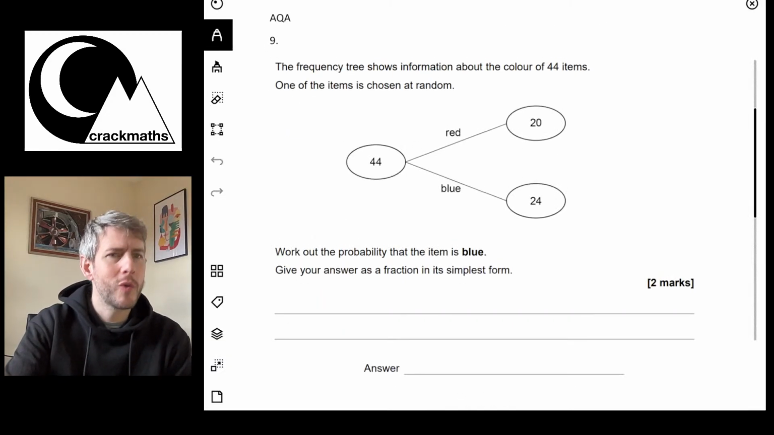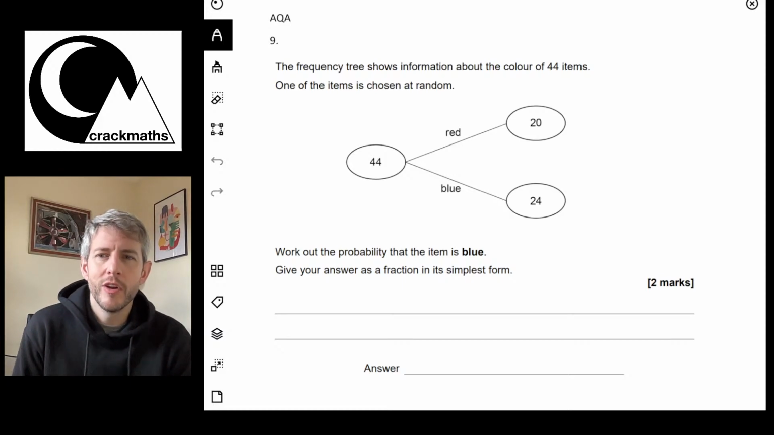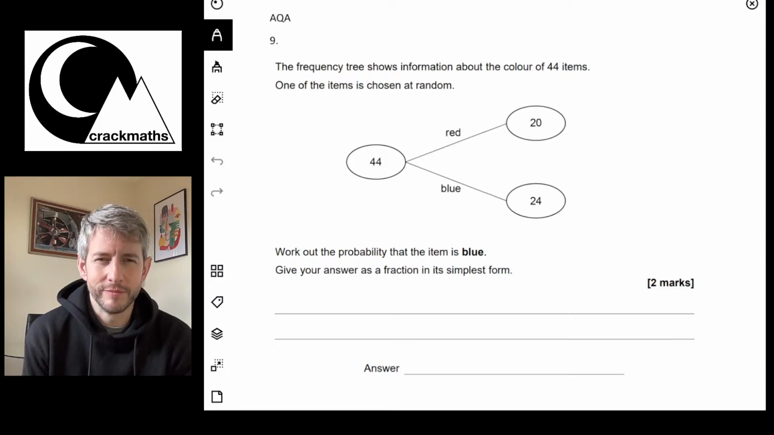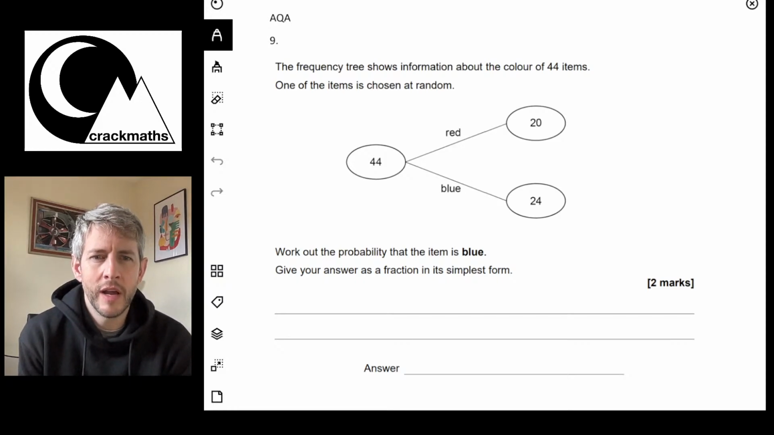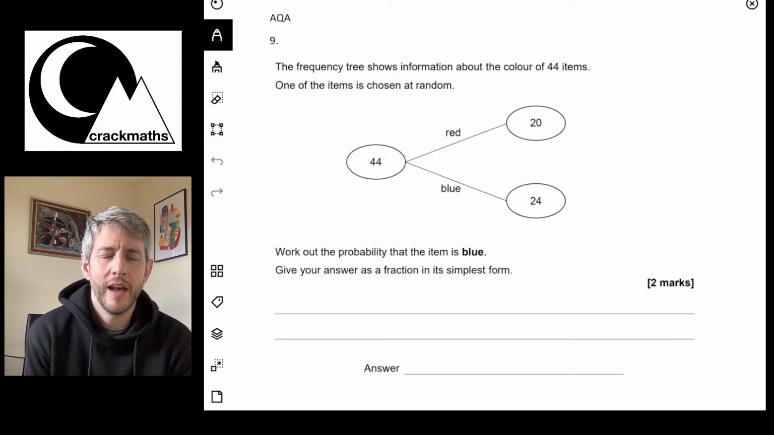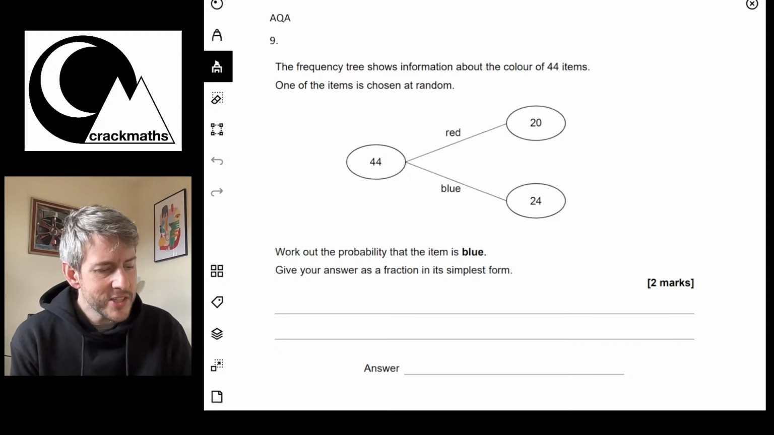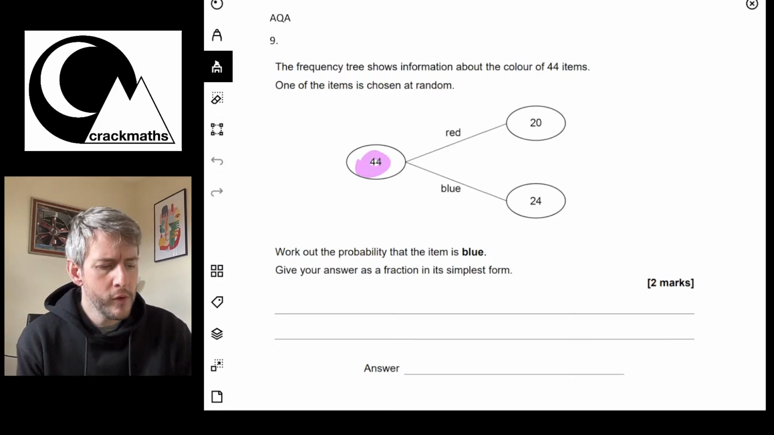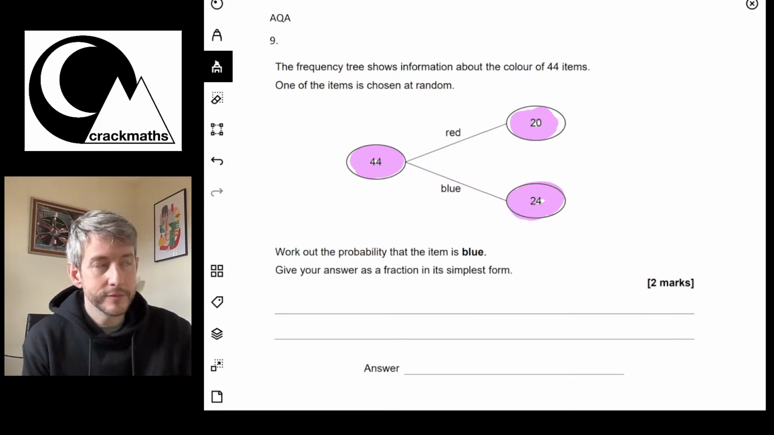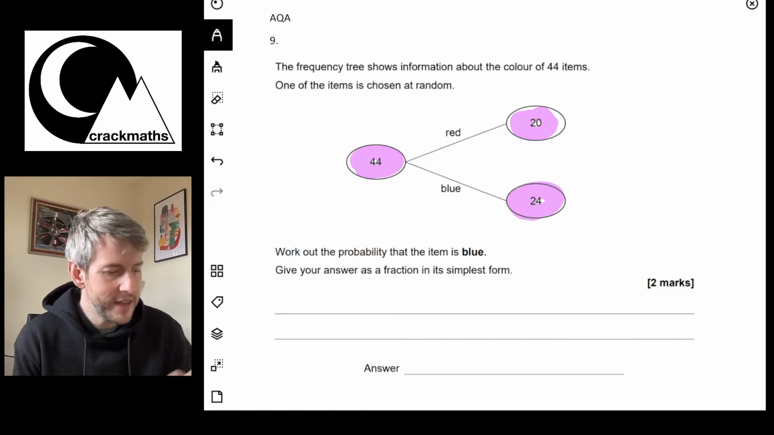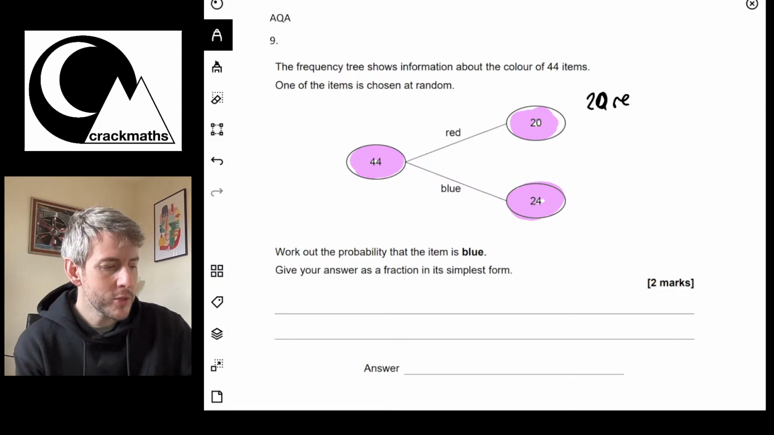Right, so here we go. We've got question 9 here. And question 9 says, the frequency tree shows information about the colour of 44 items. One of the items is chosen at random. So we have here red and blue. Okay, right. So let's just see how this frequency tree works. It's got 44 here, it's got 20 here, and it's got 24 here. So all I can presume from this is that there are 24 red items. Nope, got that wrong. 20 red items.